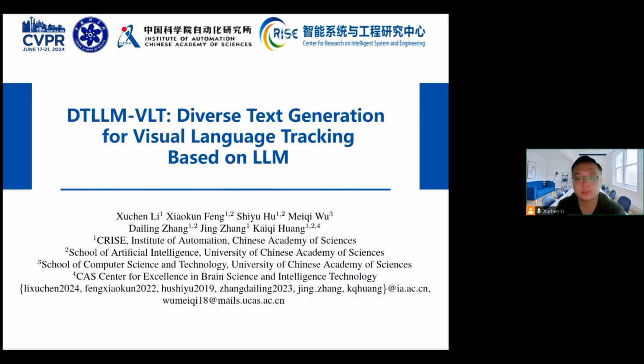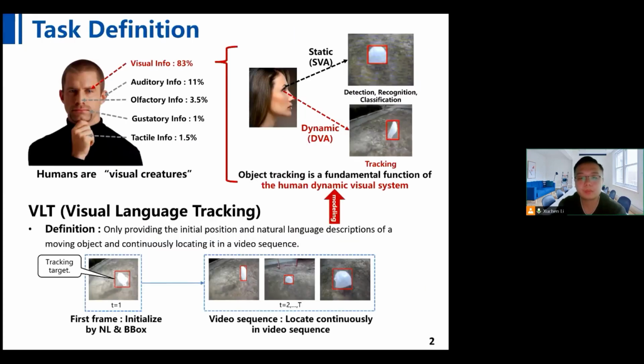I'm very glad to share with you our work titled Diverse Text Generation for Visual Language Tracking based on LLM. Human beings acquire approximately 83% of their information through vision, which makes us vision creatures. Within our dynamic vision systems, the ability to track objects is fundamental and crucial, modeling our dynamic vision capabilities.